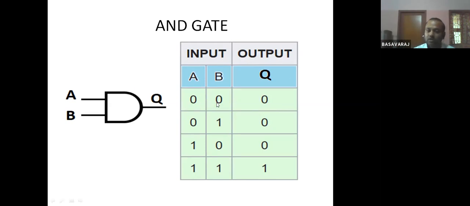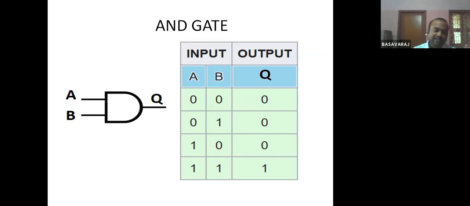In the first case, A is equal to 0 and B is 0, so the output is 0. In the second case, A is equal to 0 and B is equal to 1, again the output is 0. In the third case, A is 1 and B is 0, again the output is 0. So what is the conclusion here? For the AND gate, if any one input is 0, the output is 0. This is about the AND gate.